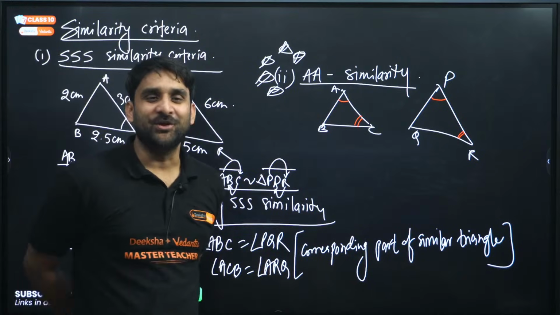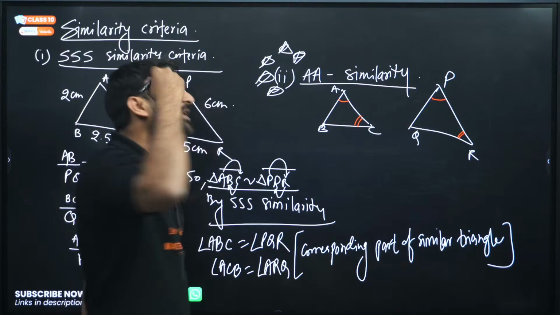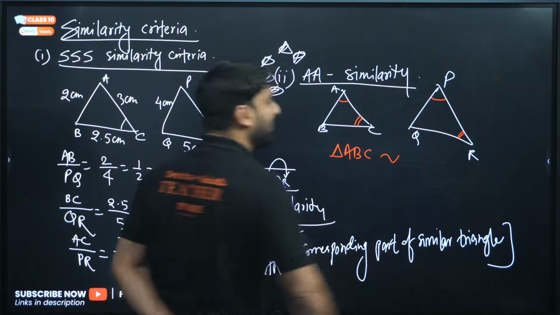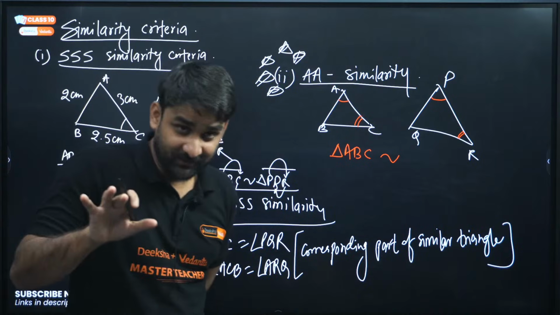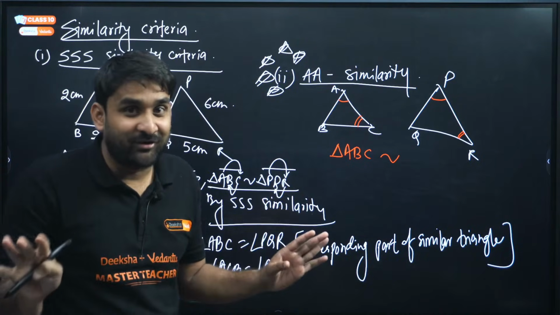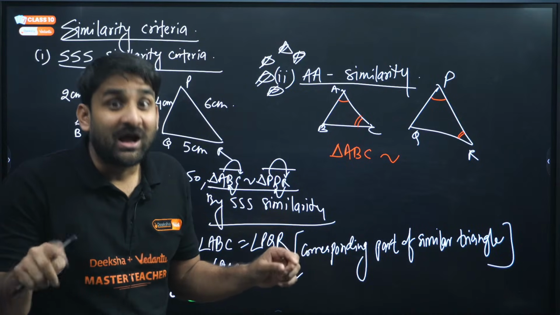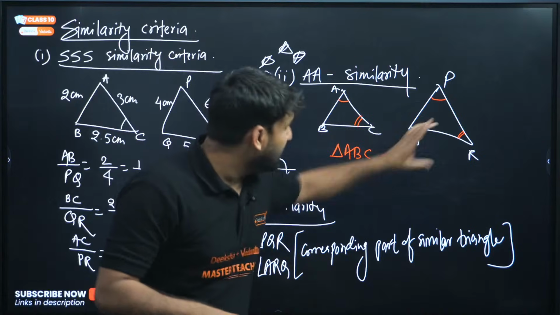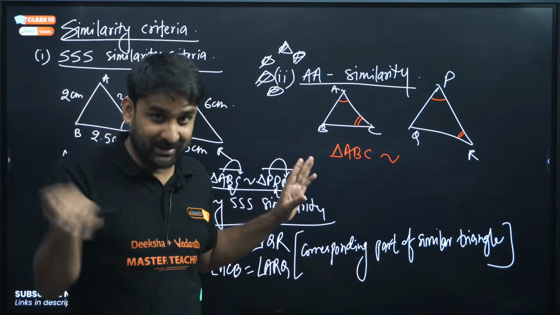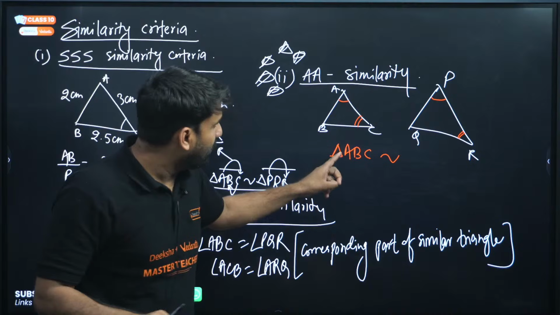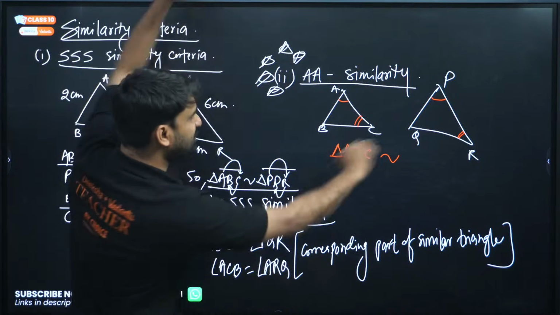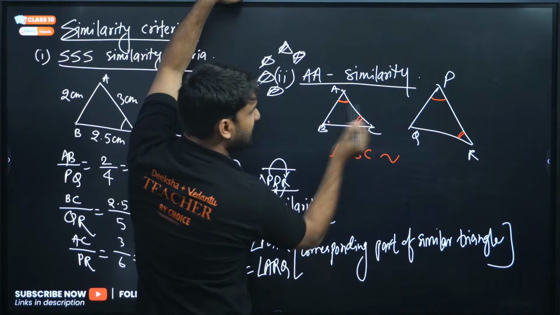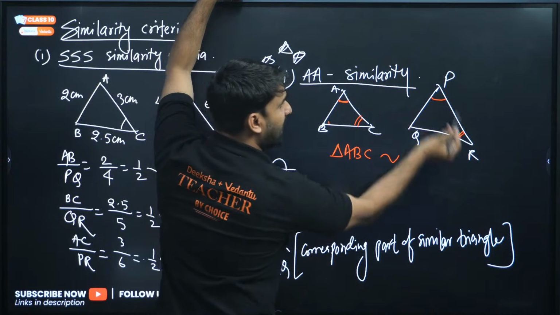If two angles are equal, you can directly write triangle ABC will be similar to, but wait. Writing the similar triangle is very important. How to write? You have to write the triangle's name so that this angle must be followed. The corresponding angle should be matchable. So if we talk about ABC, just look at here, this angle is BAC, and BAC is equal to QPR.